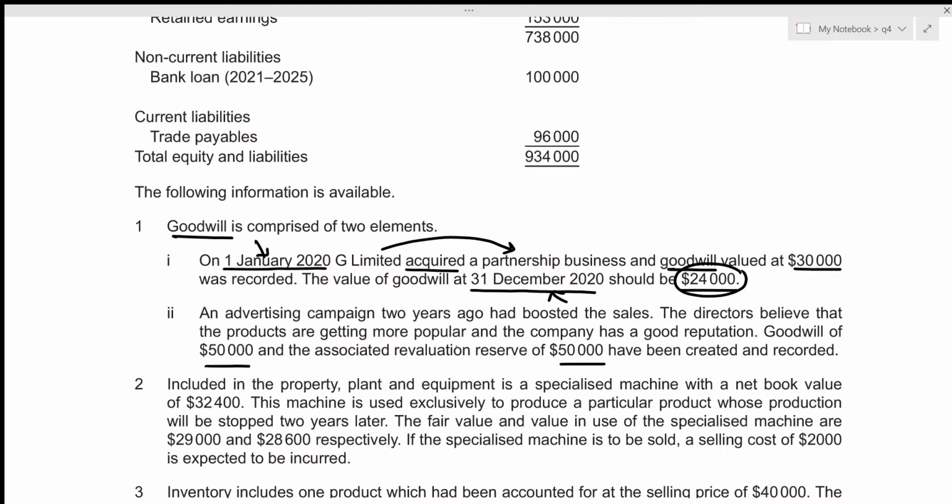And whenever we are talking about internally generated goodwill, IAS 38, which again deals with intangible assets, states that these should not be recognized in the financial statements, right? So if the goodwill of 50,000 is not to be recognized in the financial statements, then the associated revaluation reserve of 50,000 should also not be created, right? So that is the appropriate accounting treatment. Let's write it down.